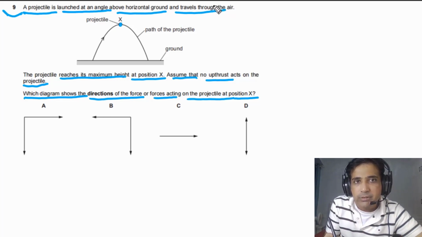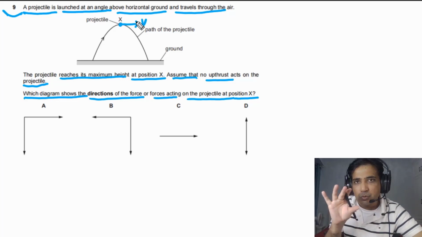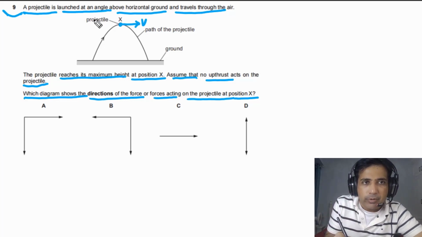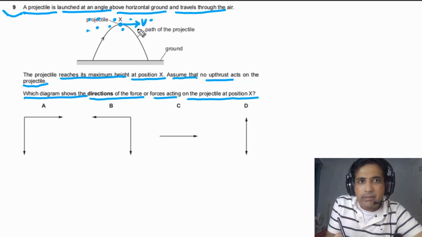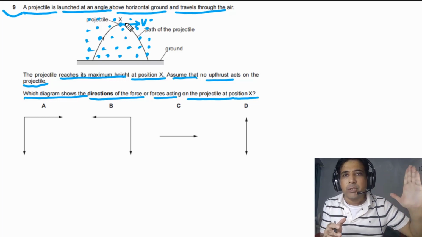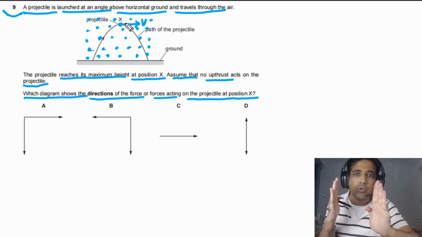Now we need to understand what is direction of motion of projectile at point X. At point X, projectile will be moving to the right. So this is the speed of projectile. As projectile is moving to the right, now we need to imagine air resistance. So imagine that there are air particles. We cannot ignore air resistance in this case. Simply you can imagine like this. Now if the ball is moving to the right, it will hit particles to the right, and air particles will hit this ball to the left. So it simply means that there will be air resistance to the left.